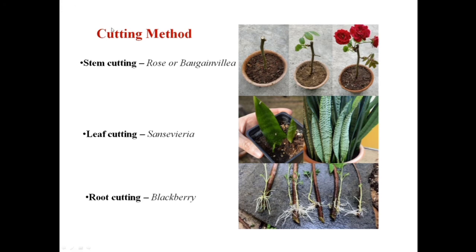The first is the cutting method. This cutting method is further divided into three parts: stem cutting, leaf cutting and root cutting. Starting with stem cutting, this is done mainly in ornamental plants such as rose and bougainvillea. How do these ornamental plants propagate by stem cutting? It is very simple.